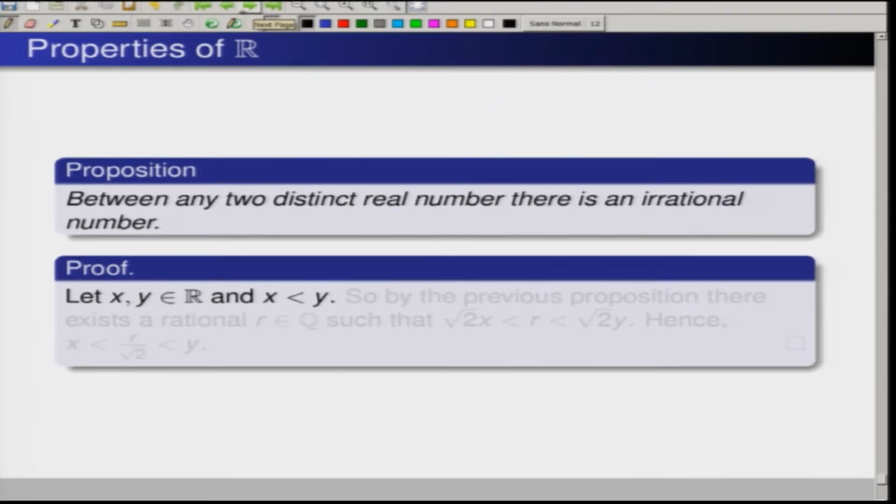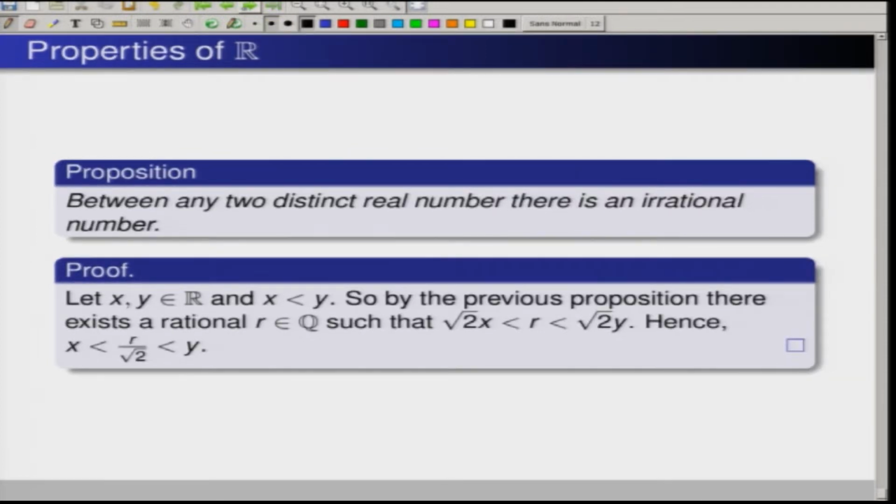Similarly, between any two distinct real numbers there is an irrational number. You take x strictly less than y. Since the set of reals is a field, root 2 x and root 2 y are two real numbers.